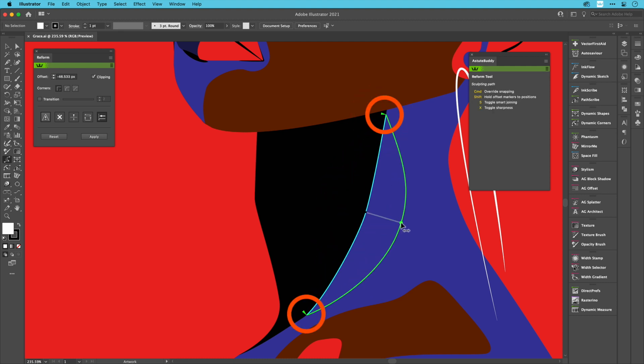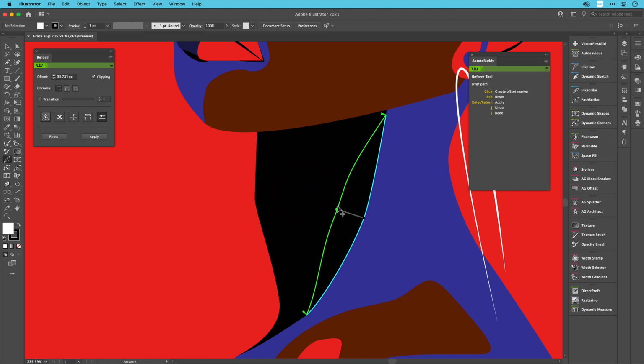By default, the flow from the original path to the reshaped portion can be abrupt and possibly quite jarring to the eye. This is where the transition option in the reform panel helps.